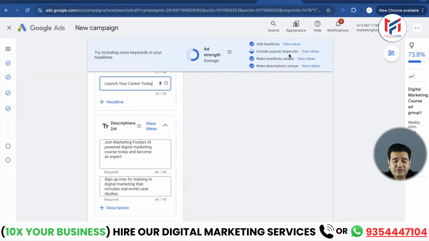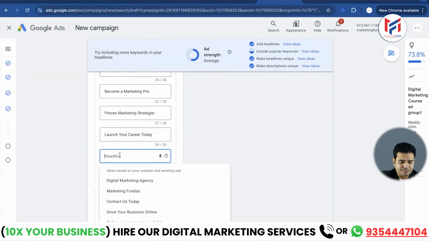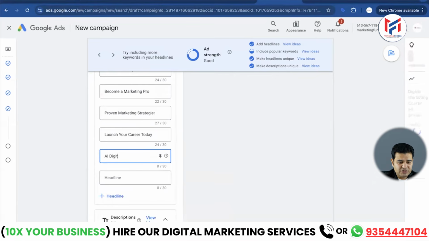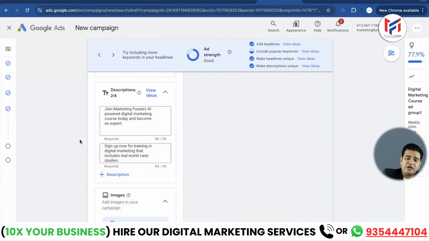You can also add some popular keywords. What should I do to add keywords now? Look here, friends. I'll write a digital marketing course. Okay? What will happen to my strength? You know, this will also tell you what to do and what not to do. The strength is displaying as good here. I'll put in the keywords, title and description as well as I can in this case. So the ad strength will be even better. So here I'm almost matching all the given parameters.